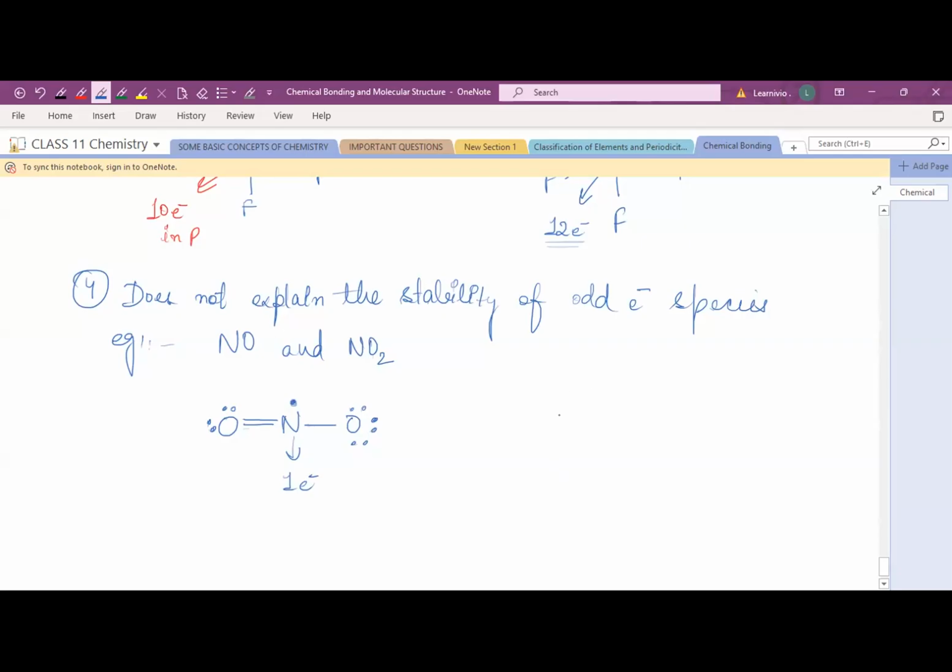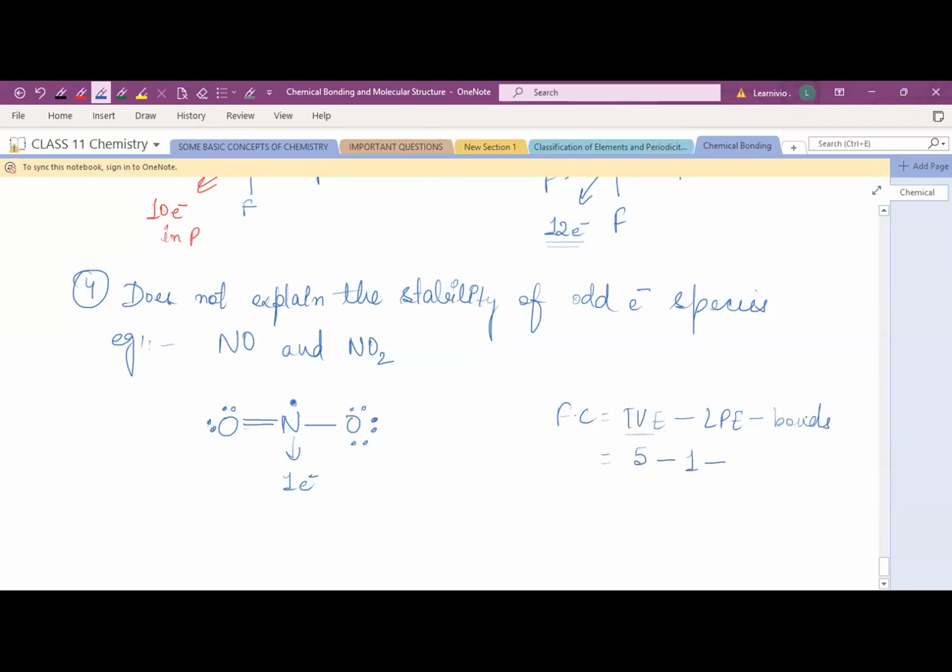Will you calculate the formal charge? Total valence electron... Okay, let's check it. Total valence electrons minus lone pair electrons minus bonds. Now tell me, how many total valence electrons are in nitrogen? 5. Yes, very good. Lone pair electrons: 1.